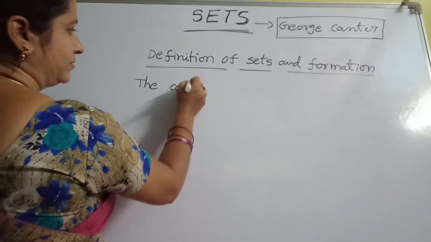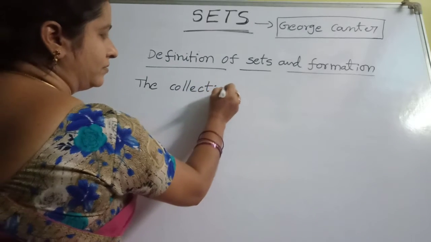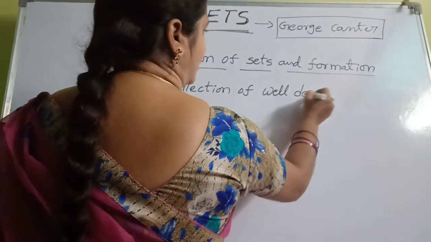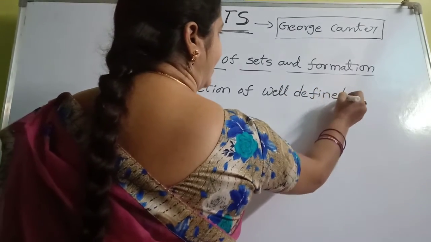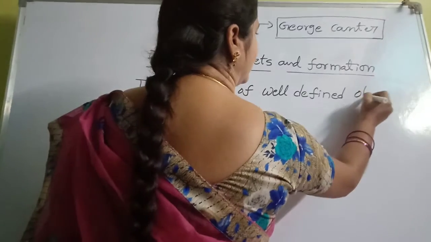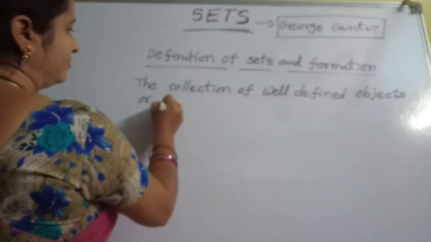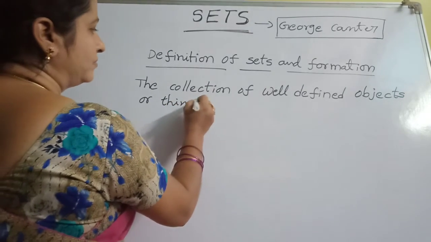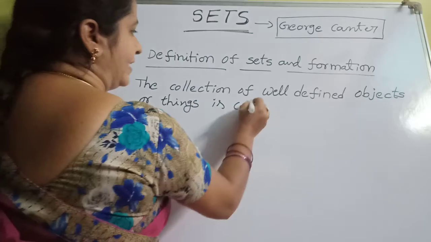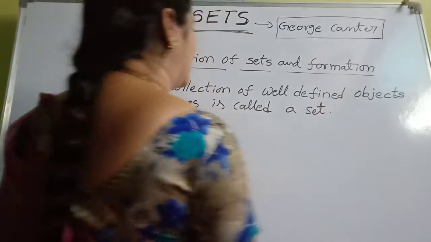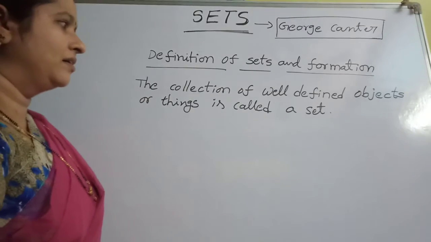The collection of well-defined objects or things is called a set.